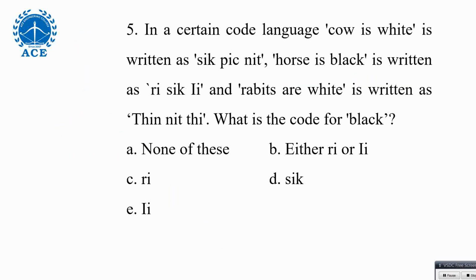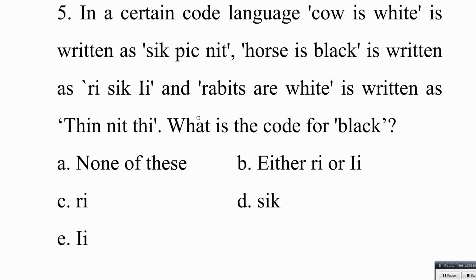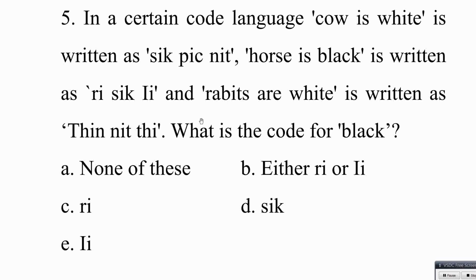If luck favors, the same questions may repeat. At least, let's believe in the concept first. Luck is next. Now, see this coding and decoding topic. In that, we have one model called mixed coding. Cow is white is written as SIK. When you copy the question, write only that. Cow is white, dash SIK. Next, horse is black, below the line, dash RISIKIA. Write like that, so that you can compare things easily.